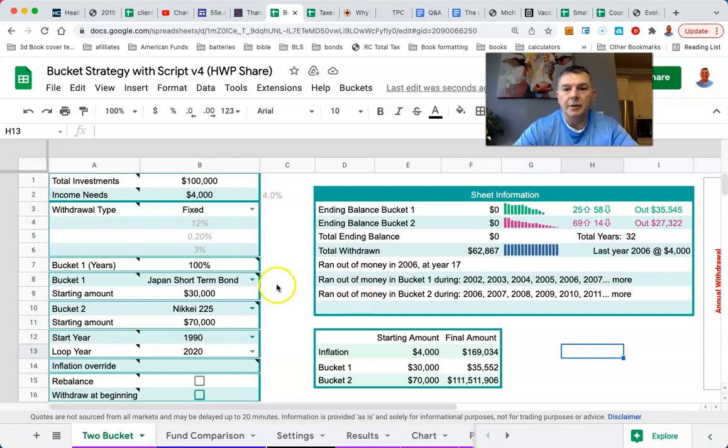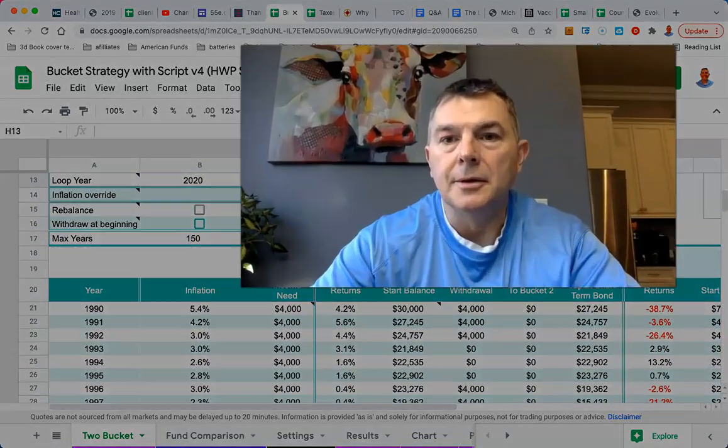That's my concern. If we go to a Japan, there's just nothing you can do. You can do the guardrails all you want. If we go to a Japan economy, you better be prepared to tighten your belts.